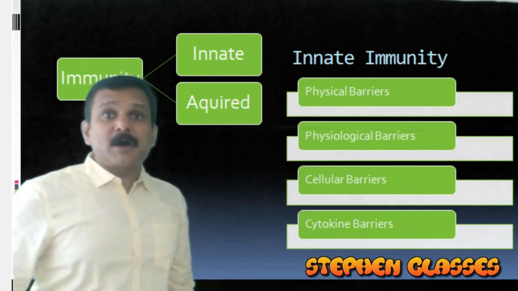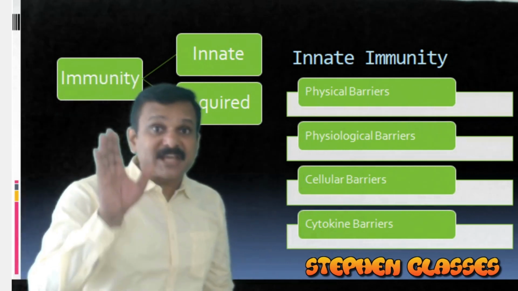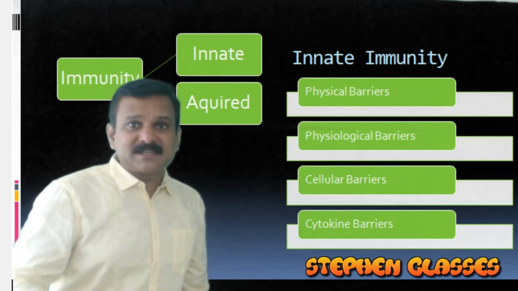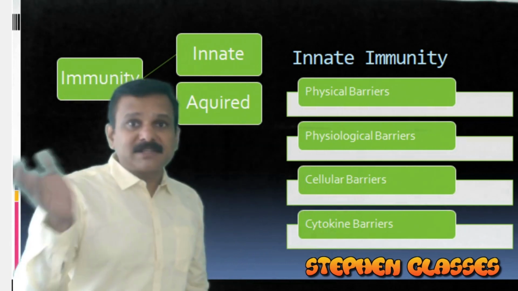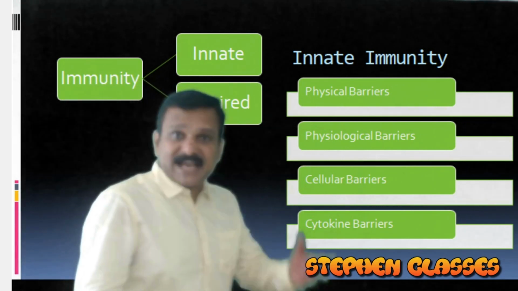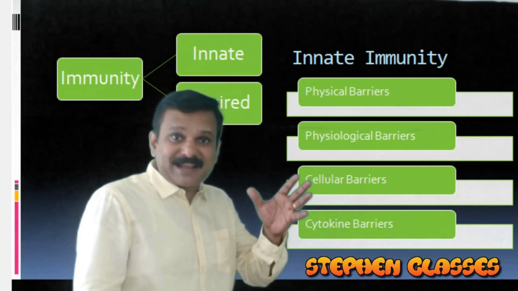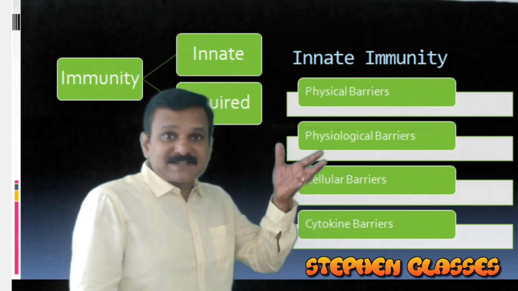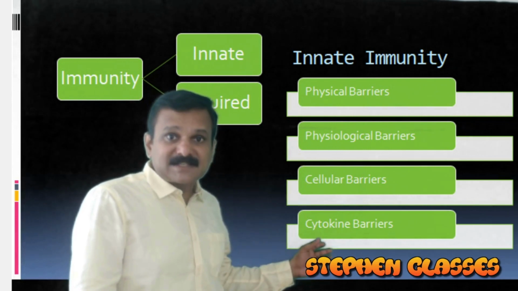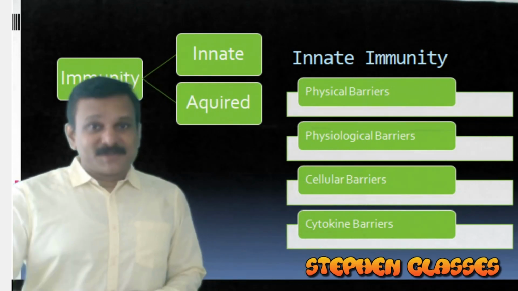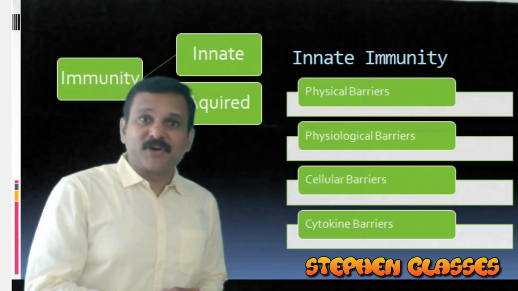The examples for these different barriers you have to keep in your mind. Physical barriers: skin and mucus. Then acidity in the stomach is an example of a physiological barrier, lysozyme in saliva, etc. Cellular barriers: PMNL, macrophages, neutrophils, etc. For the cytokine barrier, an example is interferons. So here we have the question slide for you.